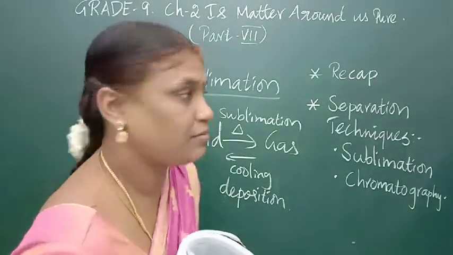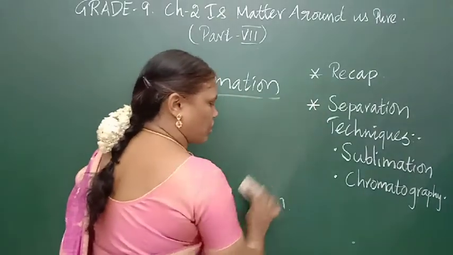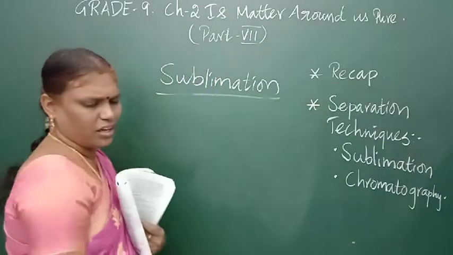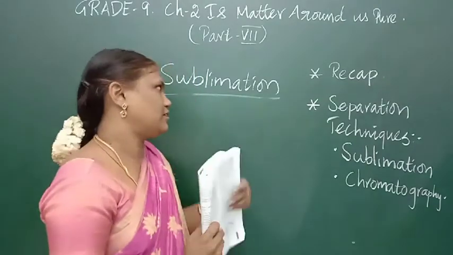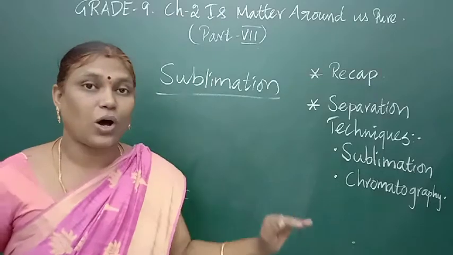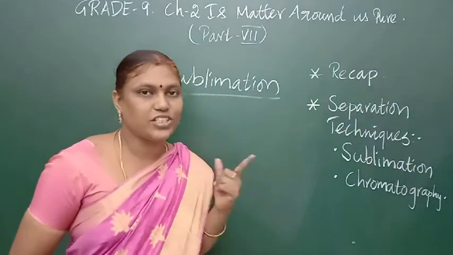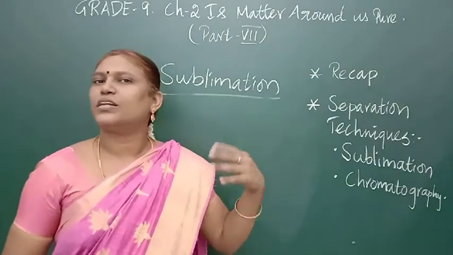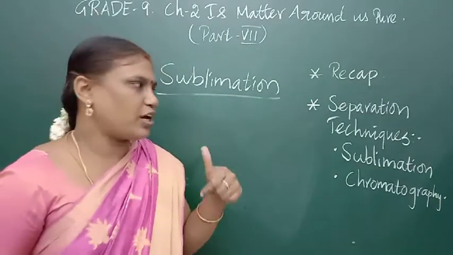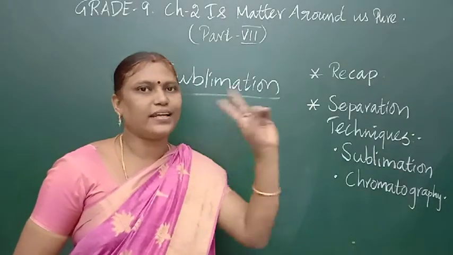That was taught in the first lesson itself. This is called sublimation. Why are we using this term here? Here you have to separate salt and camphor. One substance will sublime, which is camphor, and the one that will not sublime is salt. So we use the sublimation method to separate salt and camphor.